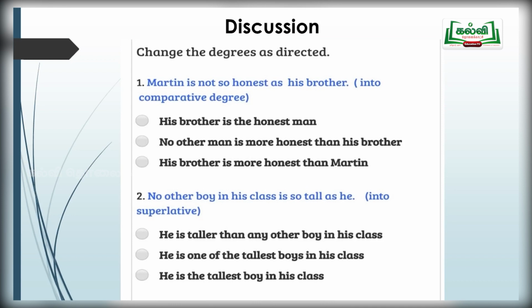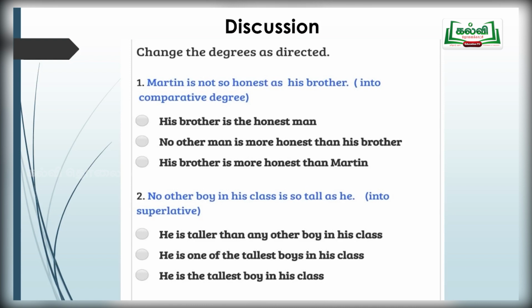Okay. So, Martin is not so honest as his brother. Find out whether the question belongs to rule 1, rule 2 or rule 3. Find out the sign words. This question has the word not, so it belongs to rule 3. It does not have superlative degree.